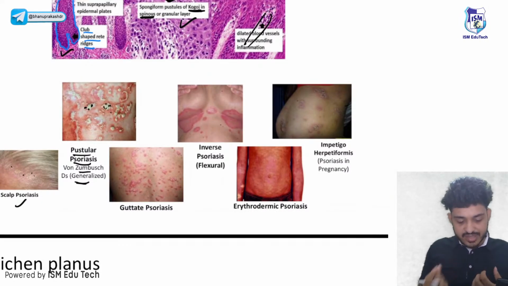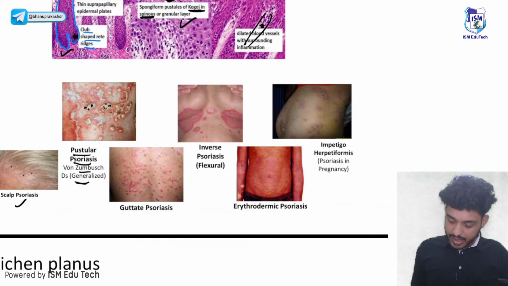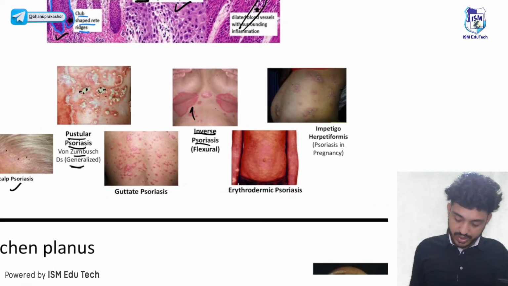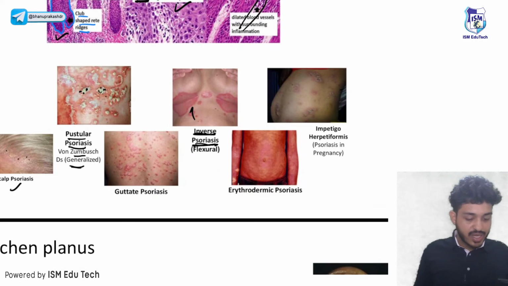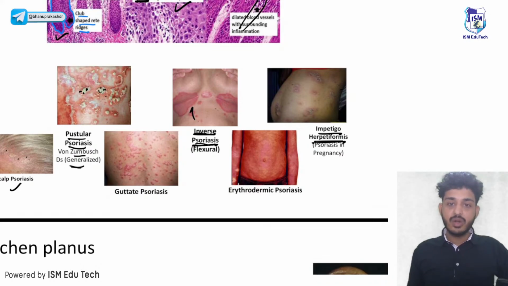Psoriasis will be on the extensor surface. But if psoriasis is on the flexor surface, we call it inverse psoriasis. And if there is psoriasis in pregnancy, then we call it impetigo herpetiformis. What do we call it? Impetigo herpetiformis. The meaning is psoriasis in pregnancy.